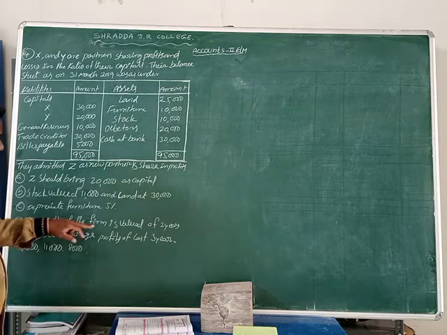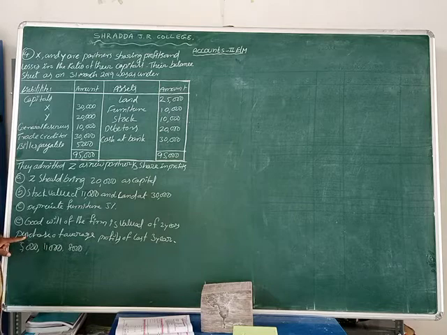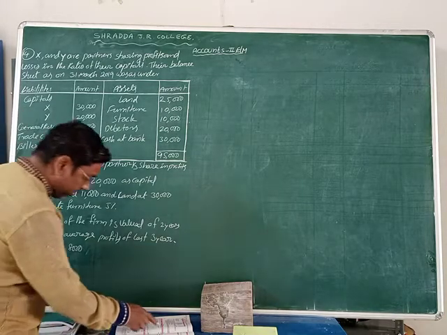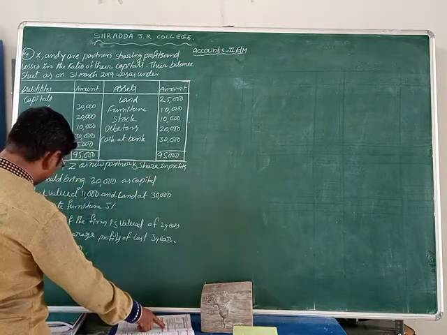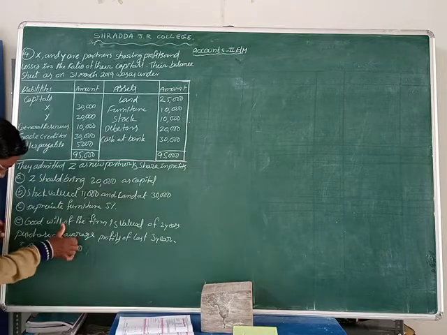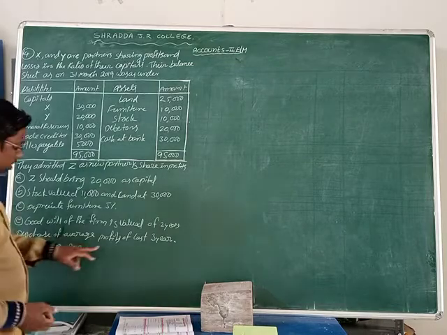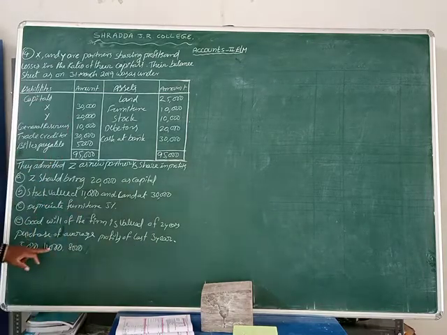Goodwill of the firm is valued at 2 years' purchase of the average profit of the last 3 years: 5,000, 11,000 and 8,000 given.